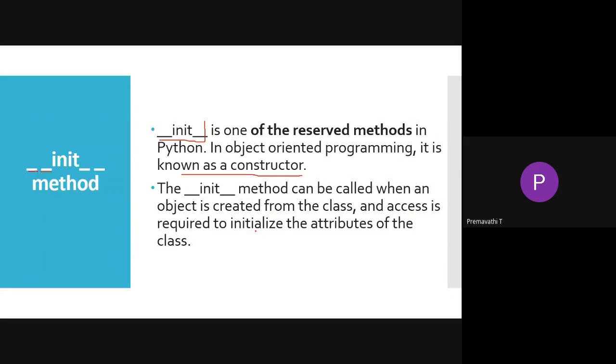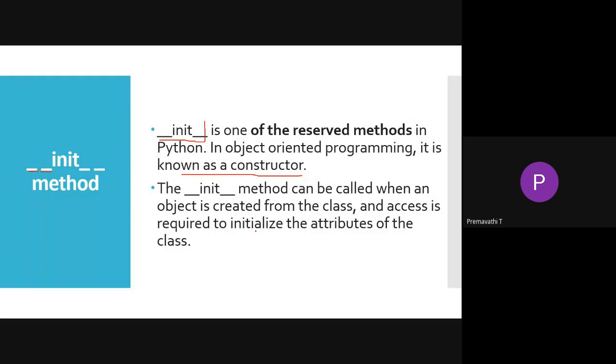So we have to use two keywords here. One is self, another one is the init method. The self is used for accessing the methods and variables. It is passed as the first argument. It will automatically access the variables and methods in the class. So the next one is the init method. It is also one of the reserved methods in Python.